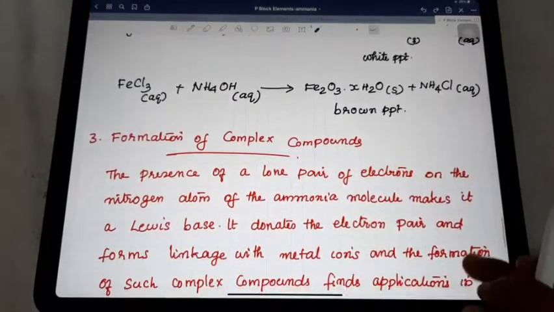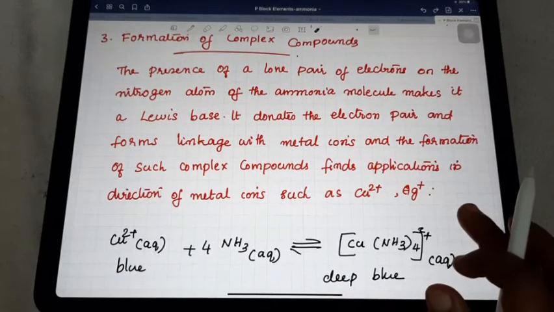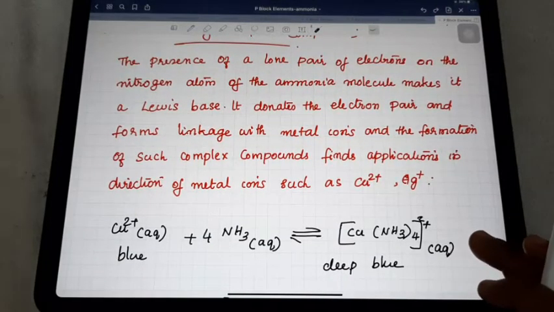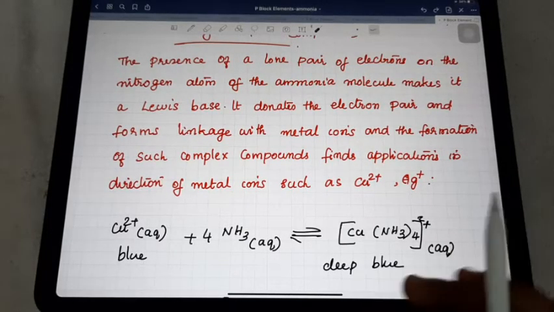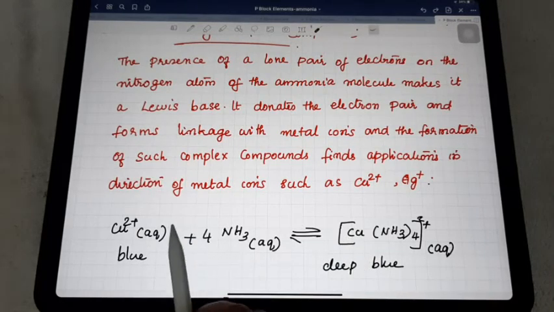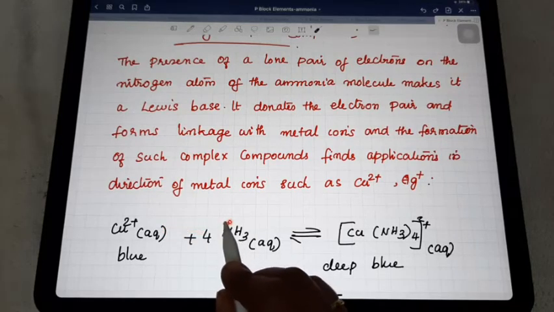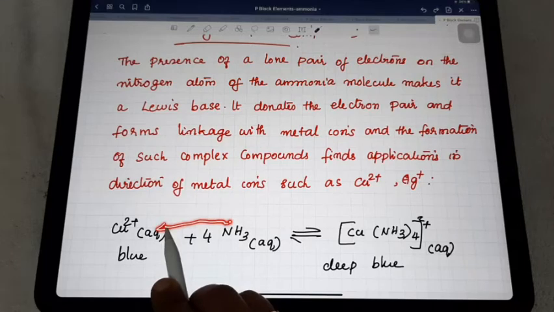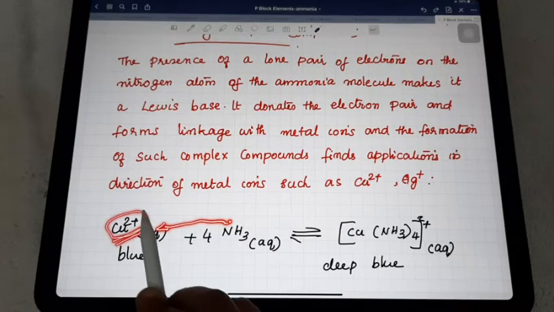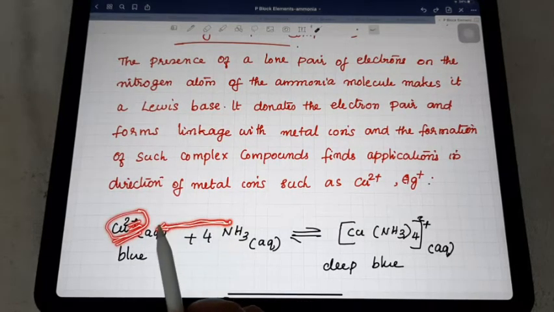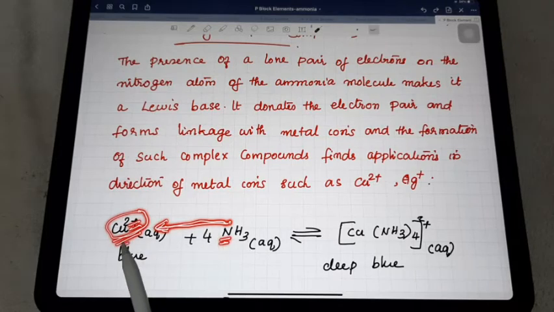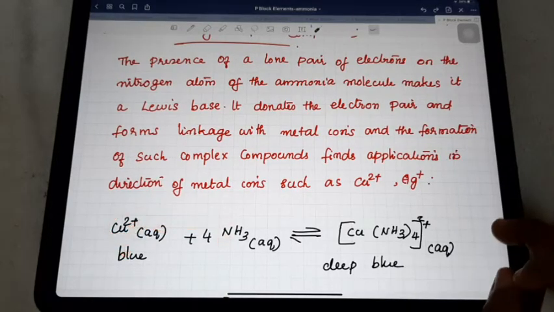Next one, formation of complex compounds. We said many times that the lone pair of electrons of ammonia makes it a Lewis base. Because of its capacity to donate the electron pair, it forms a link with metal ions. The metal ion has a shortage of electrons, which is why it acts as a positive charge. So this lone pair acts as a link between ammonia and the metal ion, and forms complex compounds.